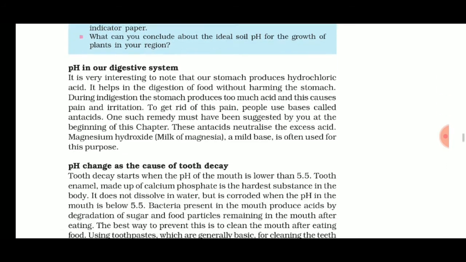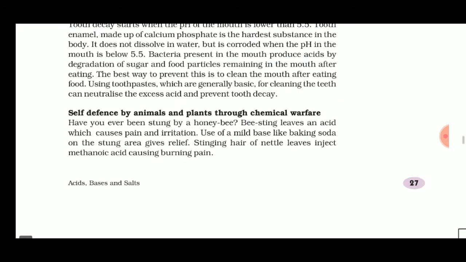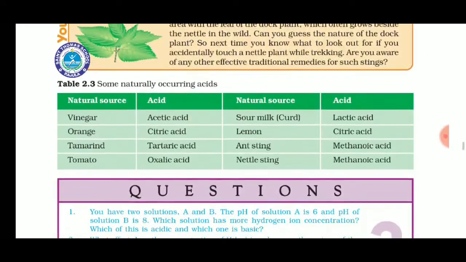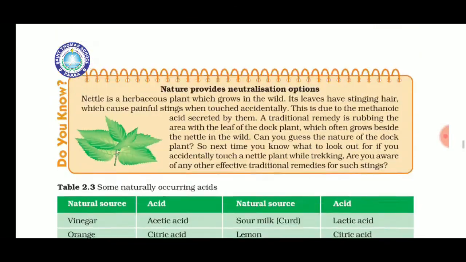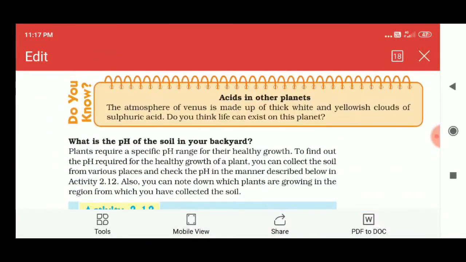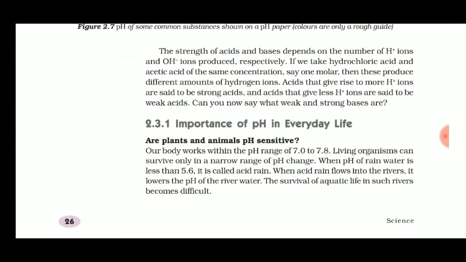Then pH in the digestive system, pH as the cause of tooth decay, self defense by animals and plants through chemical warfare. These are the points you have to write, and under these points you have to write some other points also. So the first point is importance of pH in animals and plants.